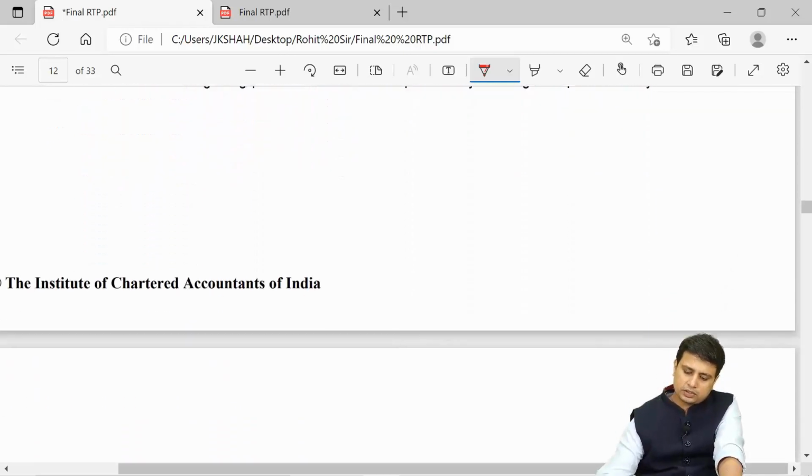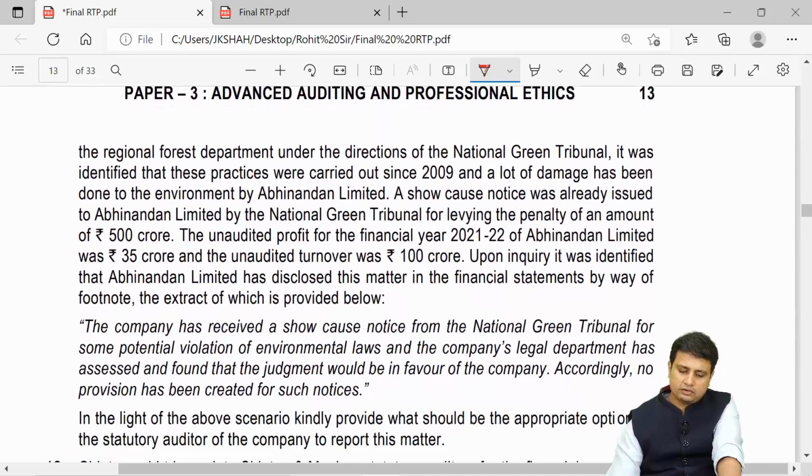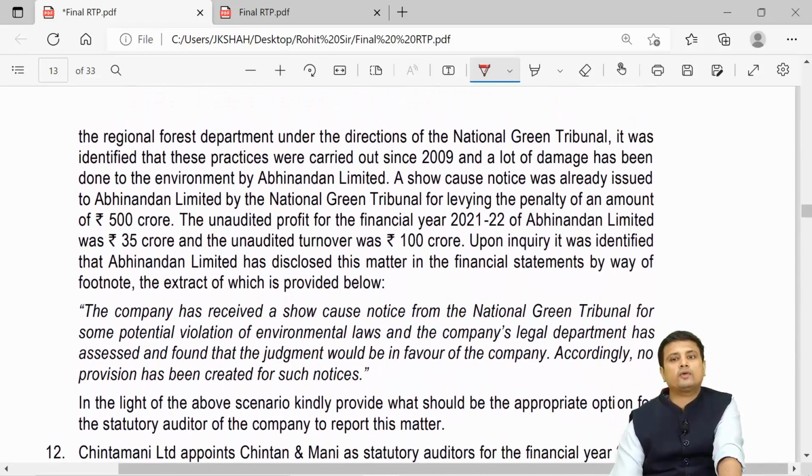Based on the preliminary investigation performed by the Regional Forest Department under the direction of the National Green Tribunal, it was identified that these practices were carried out since 2009. And a lot of damage has been done to the environment by Abhinandan Limited. A show cause notice was already issued to Abhinandan Limited by the National Green Tribunal for levying a penalty of 500 crores. The unaudited profit for the year 21-22 of Abhinandan Limited was 35 crores and the unaudited turnover was 100 crores.